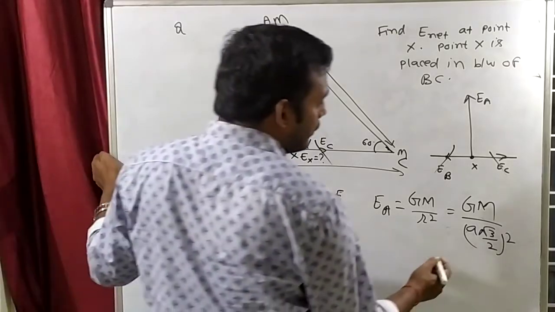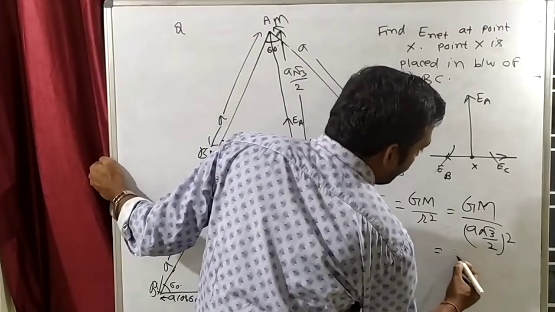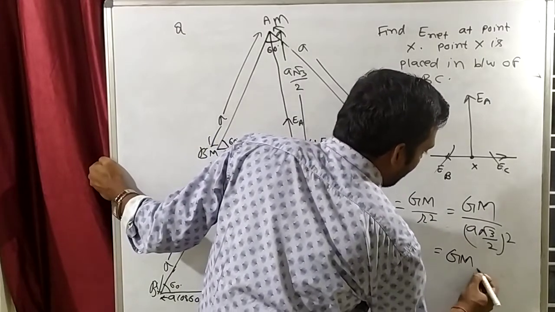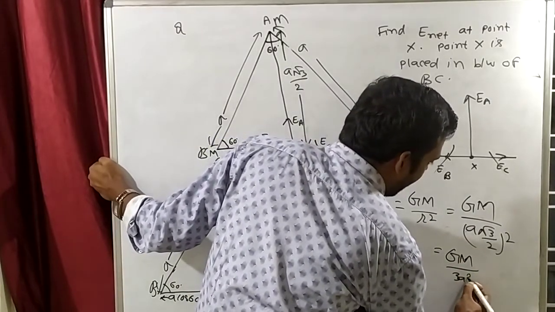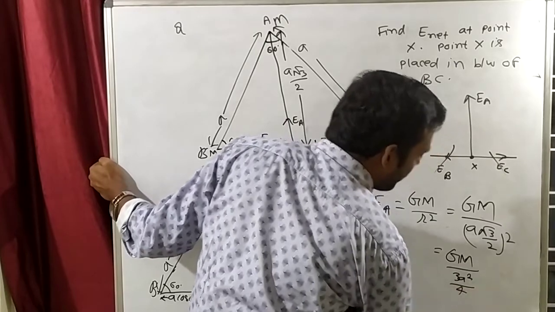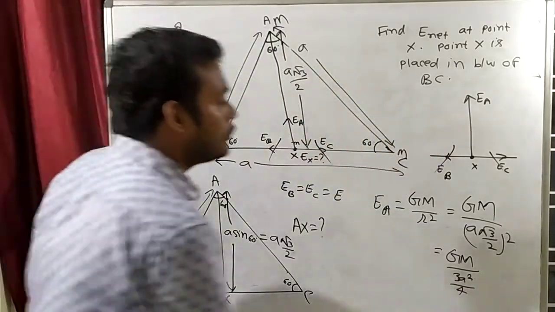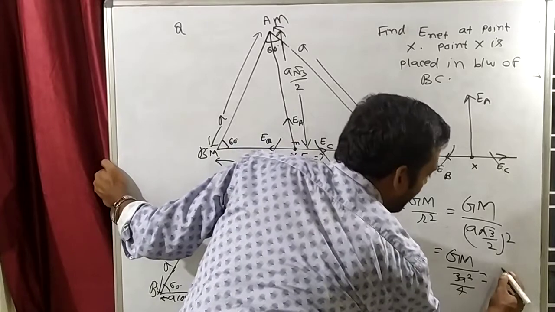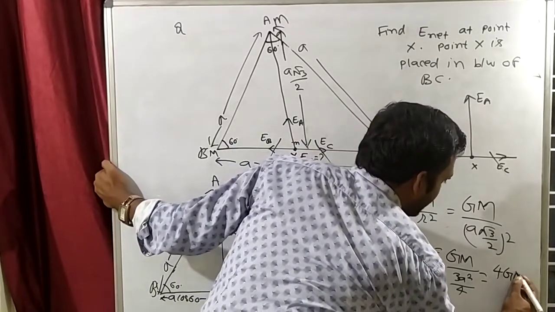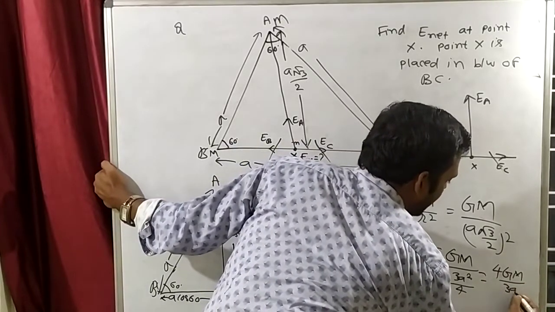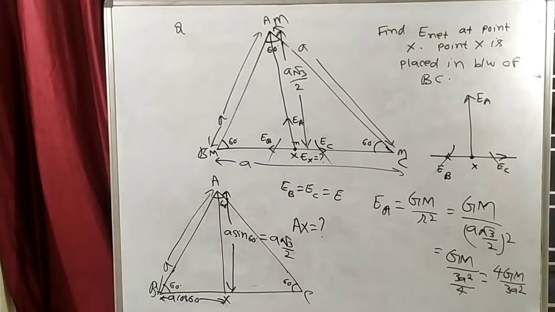What will be the answer? This will become equal to GM by 3a square by 4. So this 4 will go up, so this will become 4GM by 3a square. That will be the answer. 4GM by 3a square. Clear?